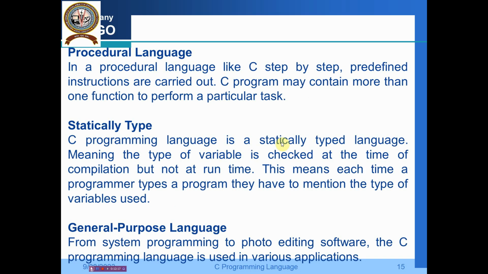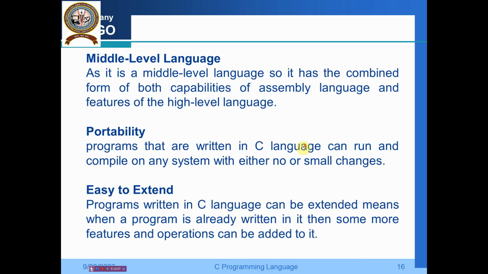Now one by one let us define what is this procedural language. I told you that in a procedural language like C, it follows step by step predefined instructions to carry out. Then a C program may contain more than one function to perform a particular task. Then what is statically typed? The C programming language is a statically typed language, meaning the type of variables is checked at the time of compilation but not at runtime. This means each time a programmer writes a program, they have to mention the type of variables used. Then the general purpose language: from system programming to photo editing software, the C programming language is used in various applications. So it is a general purpose language.